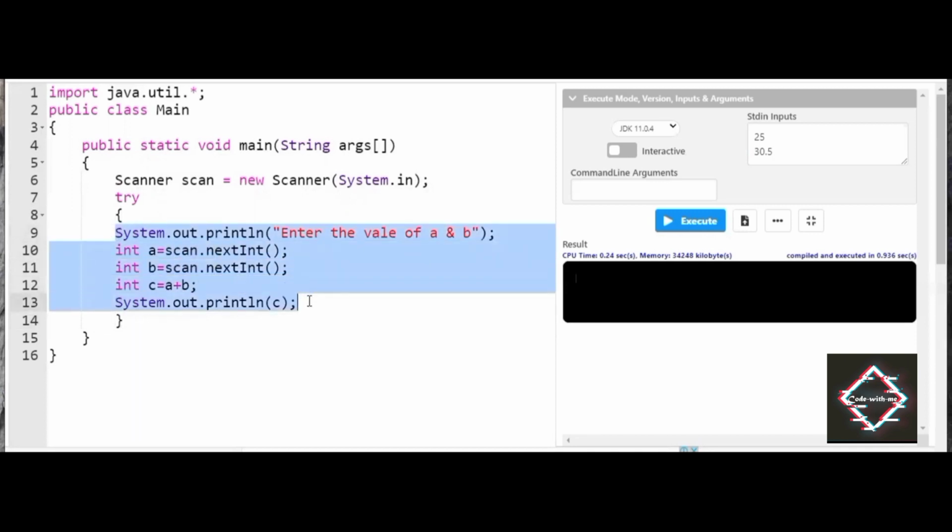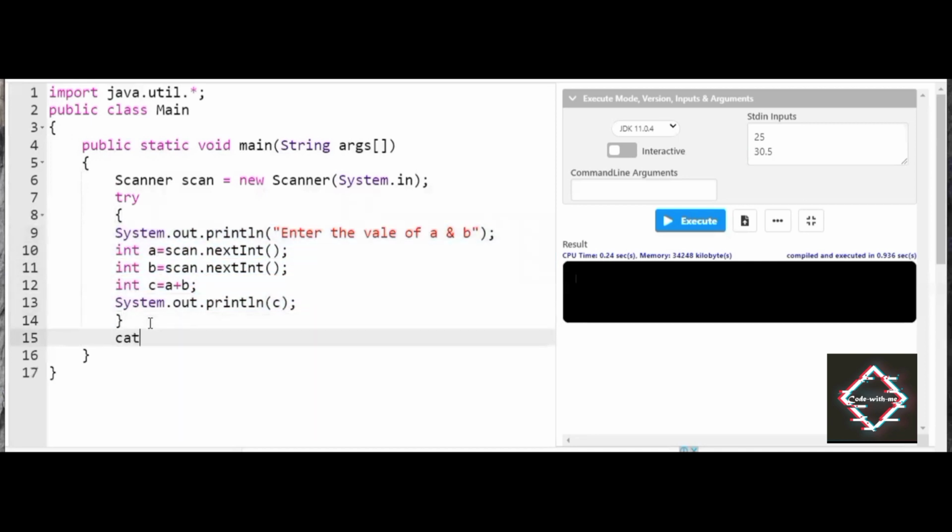I repeat, friends, if the error has occurred inside the try block, the error will be caught by the catch block. Inside the catch, I have written Exception, followed by e, where e is the reference.